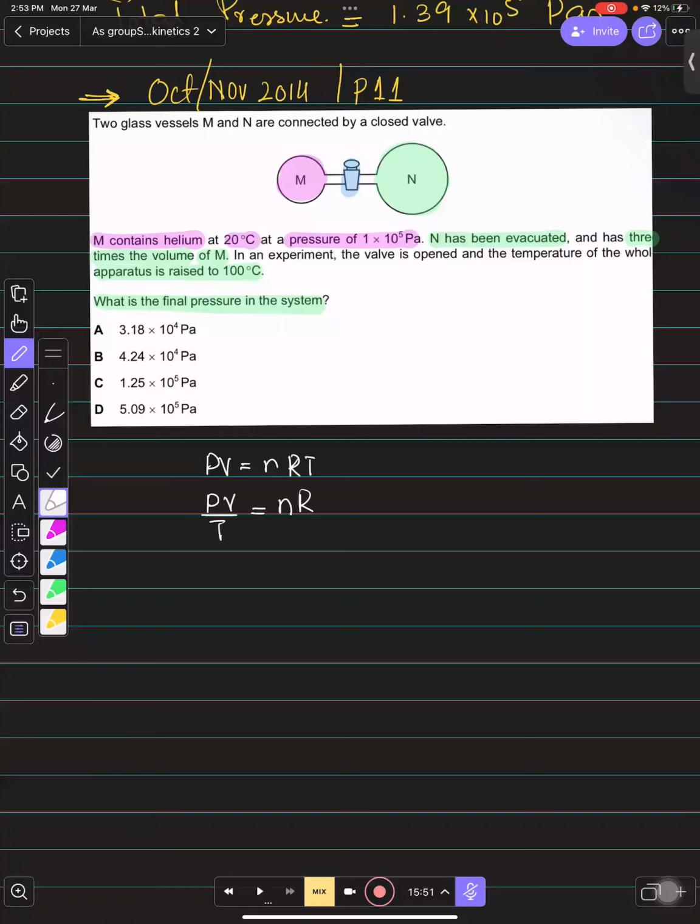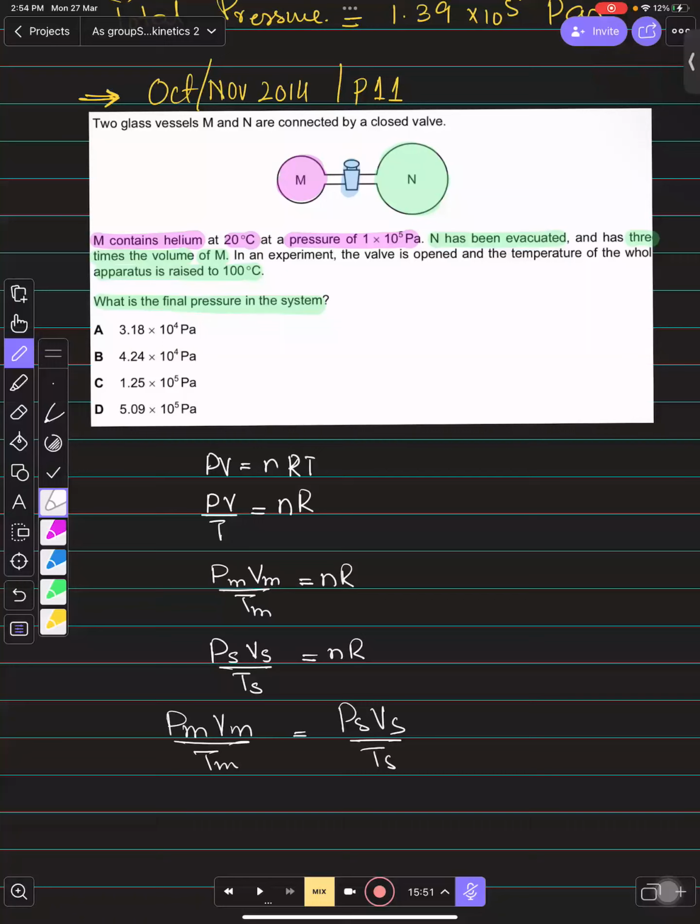So we are just talking about right now the pressure of M initially, and then the volume of M, and then the temperature of M, right? It's actually equal to nR. You can even say that the pressure of the overall system they're asking for, and the volume of overall system they gave us, and the temperature of overall system they gave us, are also equal to nR. When they both are equal to nR, we can equate them. So it would be PM VM over TM is equal to PS VS over TS.